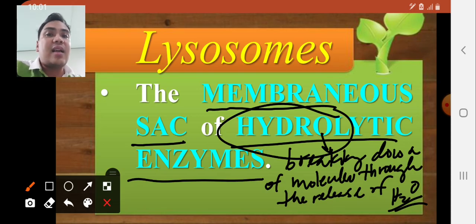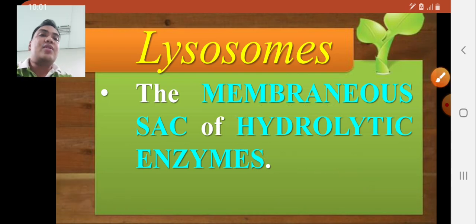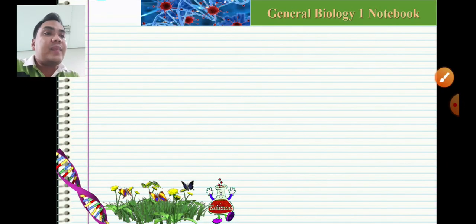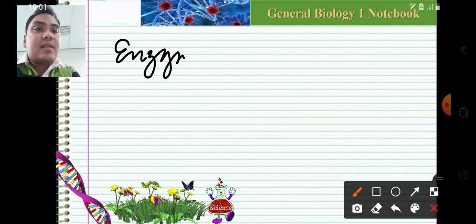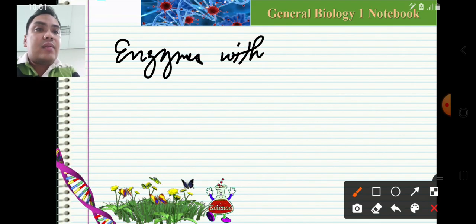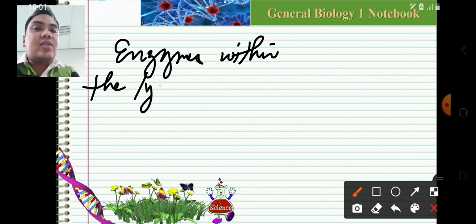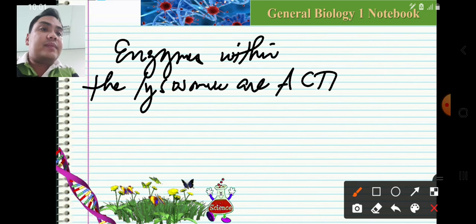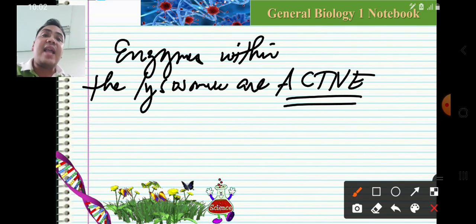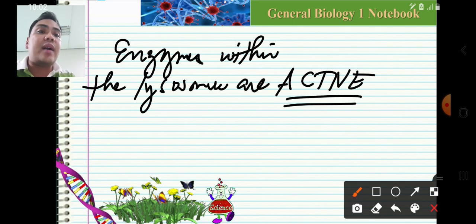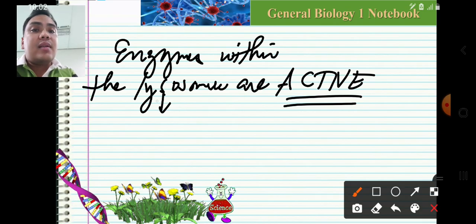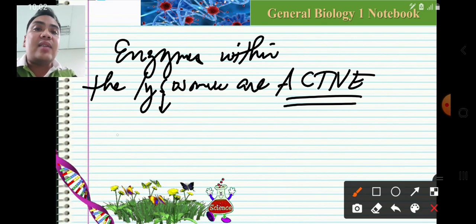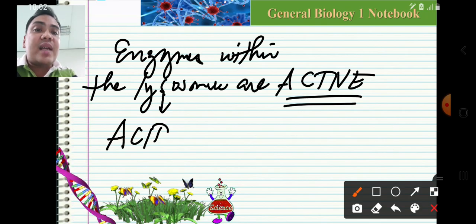Hydrolytic enzymes. In addition to that, it was stated that the enzymes within the lysosomes are active. Take note, the enzymes within the lysosomes are active because the internal environment of the lysosomes is considered to be acidic.